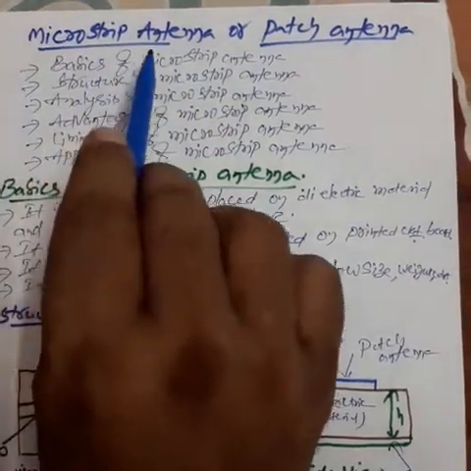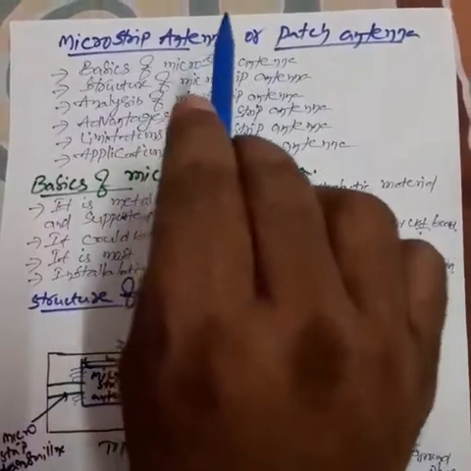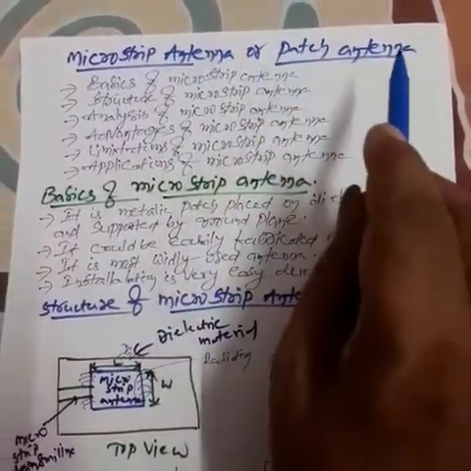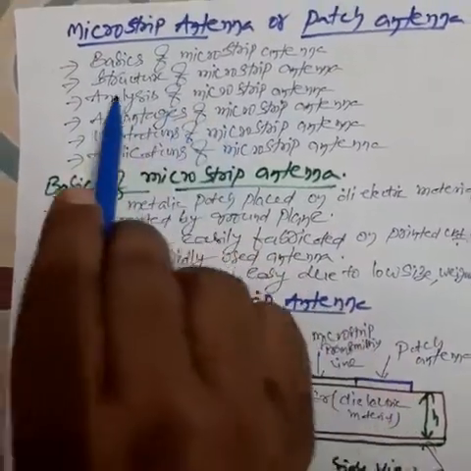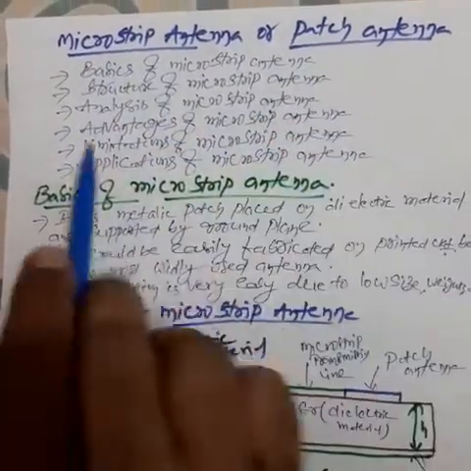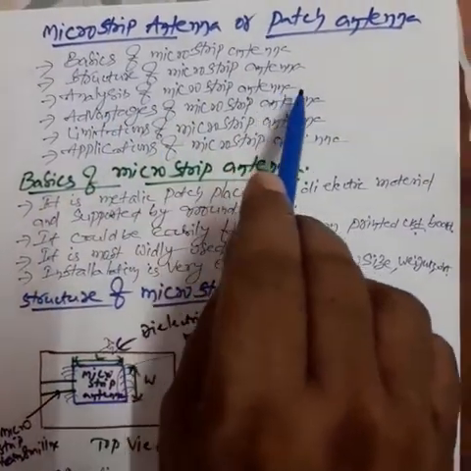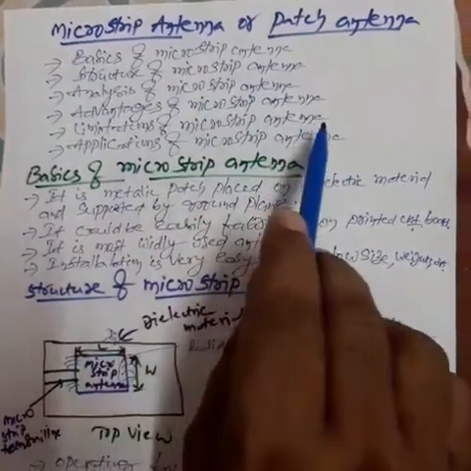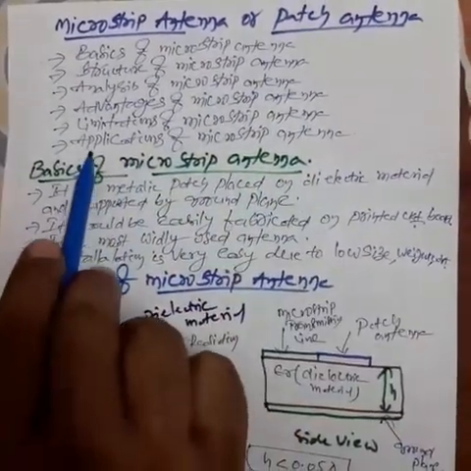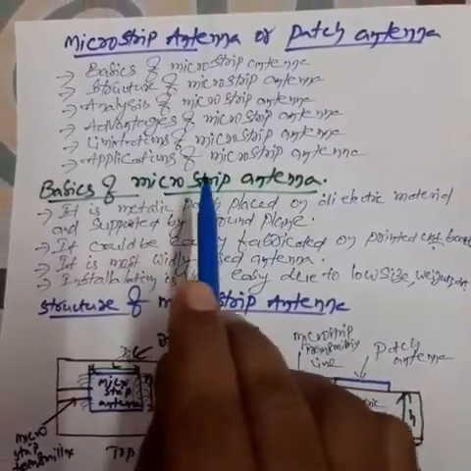Okay. Microstrip antenna or a patch antenna. So microstrip antenna is also called the patch antenna. In this section I will explain the basics of microstrip antenna, structure of microstrip antenna, analysis of microstrip antenna, advantages of microstrip antenna, limitations of microstrip antenna, and applications of microstrip antenna. Now we will discuss one by one.